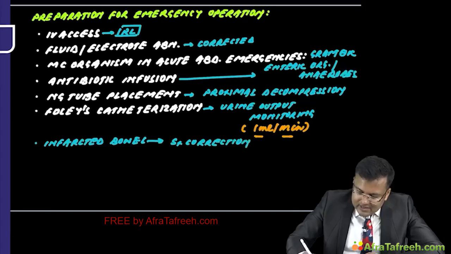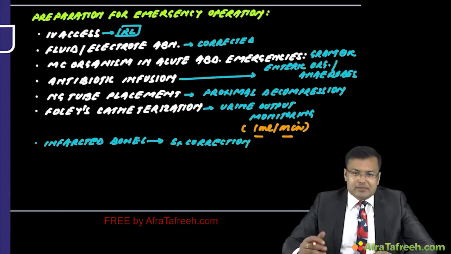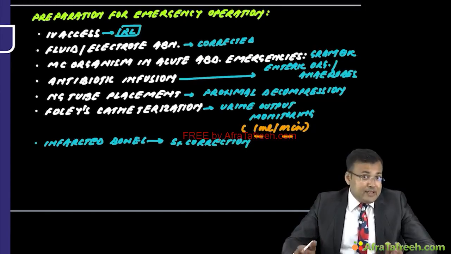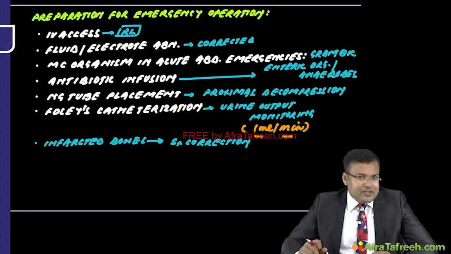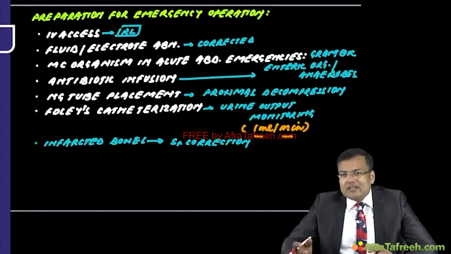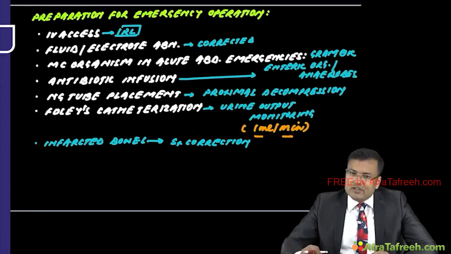Why? Because we discussed that if the patient is having acidosis because of intestinal ischemia or infarction, it may be refractory to preoperative therapy. So patients who are having bowel infarction may require surgical correction before stabilization of vital signs and restoration of acid-base balance.